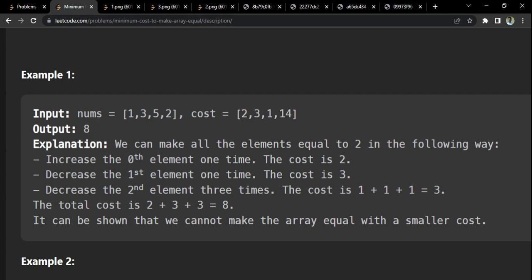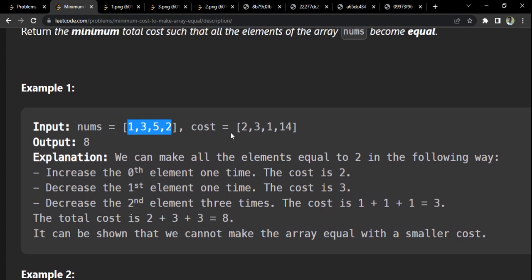That means you are left with only 4 cases. Either all of them could be made 1, or 3, or 5, or 2. For all these I have to find the cost, and whichever is the lowest should be the answer. In this case we directly know that 2 will be the least cost, since they have simply explained that 2 is the answer.